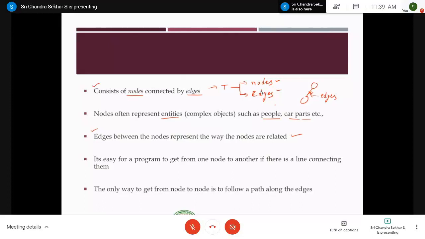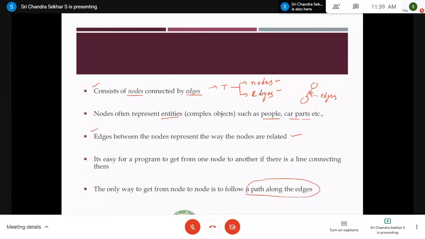That is path, what do you mean by traversing, what do you mean by visiting, what is route, all these things we'll discuss, right? So edges between the nodes represent the way the nodes are related, and it is easy for a program to get from one node to another if we have the edges, right? The only way to get from one node to another node is to follow the path along the edges. That's what we discussed, right?